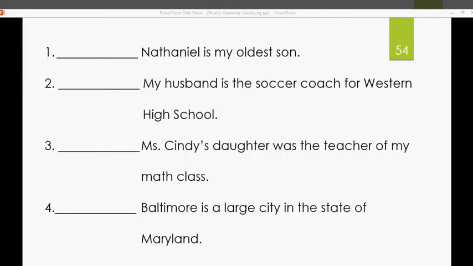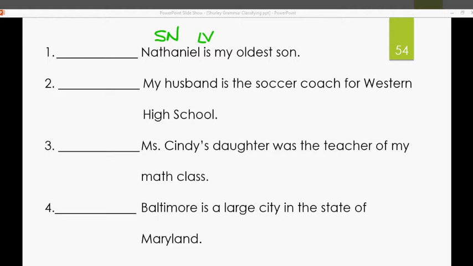How about this one? Nathaniel is my oldest son. Who is my oldest son? Nathaniel, subject noun. What is being said about Nathaniel? Nathaniel is. Now, we know that am, is, are, was, were, be, being, been are linking verbs. Is is a linking verb, right? Nathaniel is what or who?